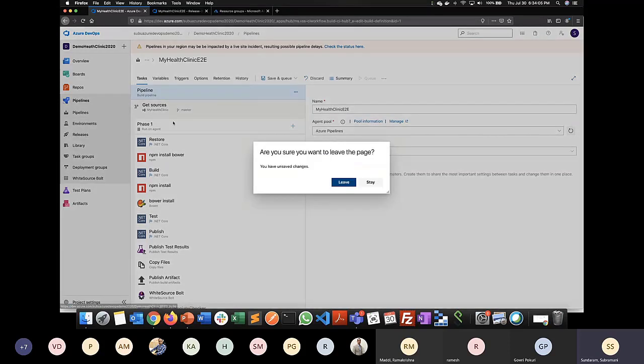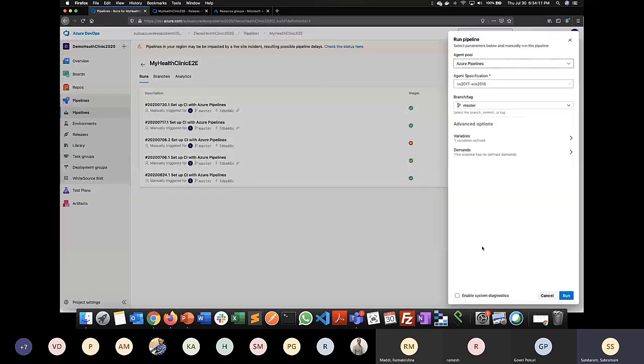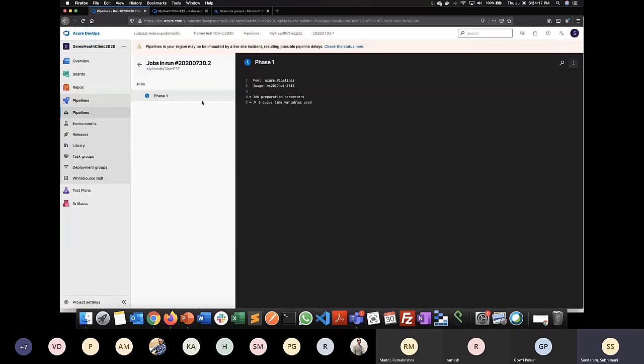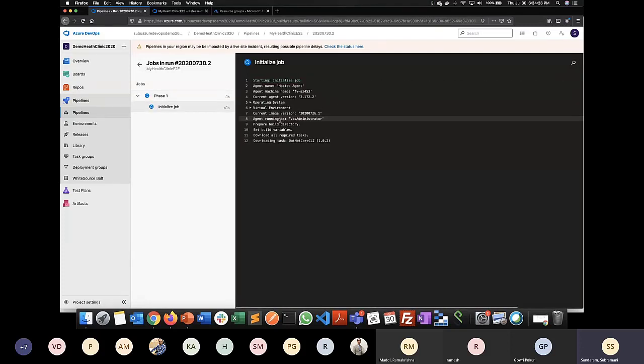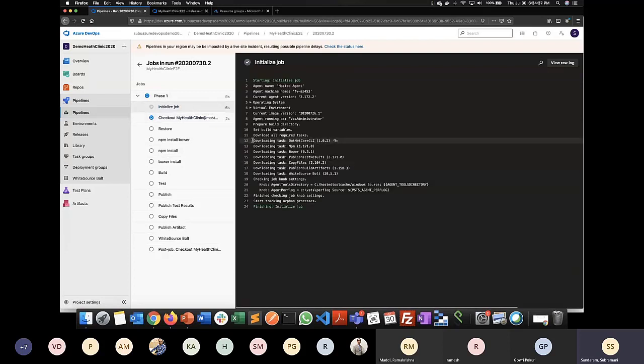So let me run a basic pipeline for you, and then I will show you the entire infrastructure creation of a website within a matter of 10 minutes. When I run this pipeline, I can see the list of pipelines, and if you see, this Windows machine is automatically assigned from the Microsoft side. Based on this particular project for .NET and Node.js, the software will be installed automatically. If you see, it is downloading .NET Core, NPM, Bower, and all these tools that are required for my VM. Microsoft automatically analyzes what software is needed.